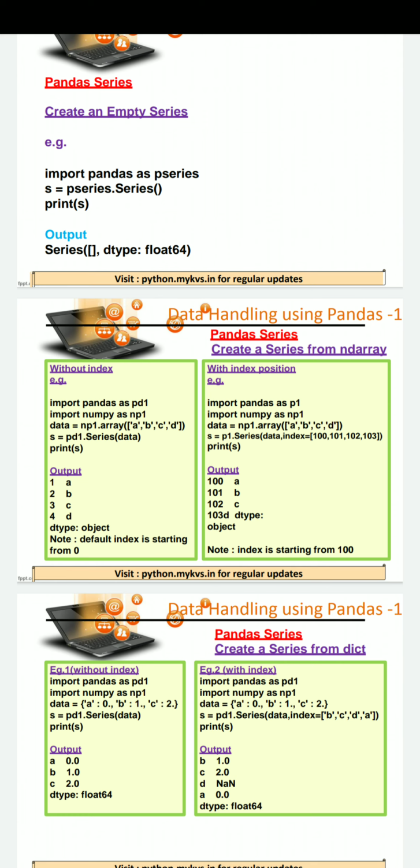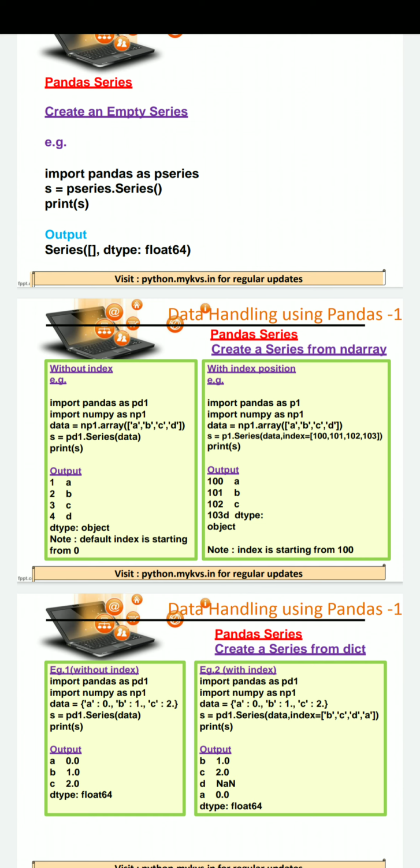Then creating a NumPy array with the help of a list of elements A, B, C, D. This NumPy array is created as data. Then on the next statement, we are creating a series with the help of the Series method of the Pandas object. Here we are passing data, data means the NumPy array, and it will create the S object.